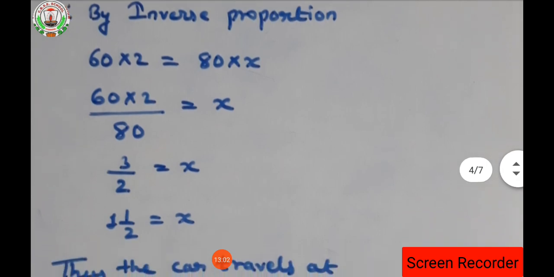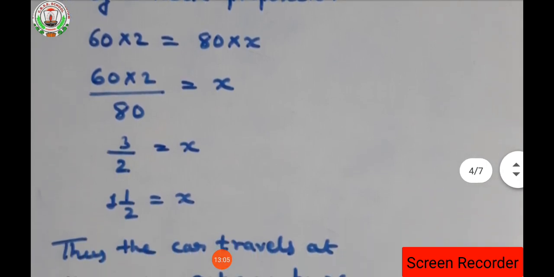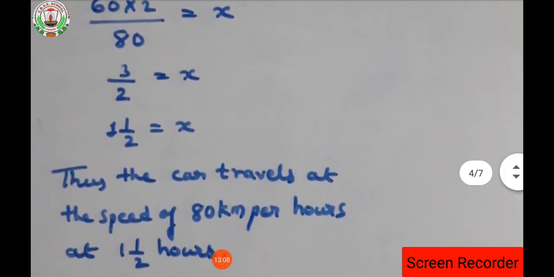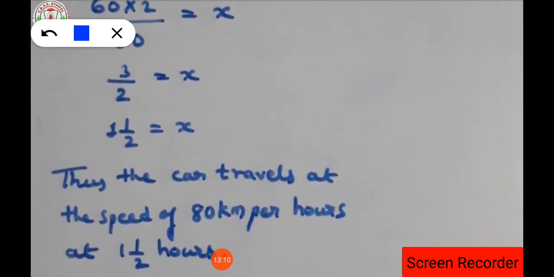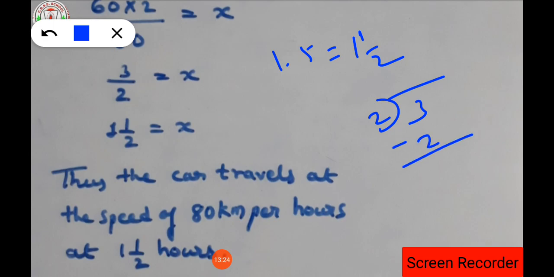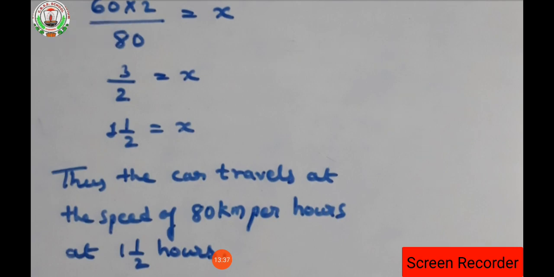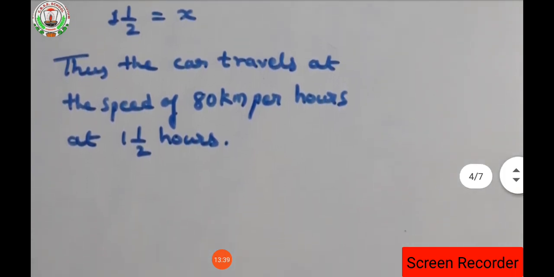Clear? Now x is equal to 3 by 2, isn't it? When we divide this 3 by 2, it will be 1.5, or if we write it in the form of a fraction, it will be 1 1/2. You can easily divide it by the table of 3. Everyone knows how to divide, isn't it? So here is the required answer. Clear, everyone? Thus the car travels at the speed of 80 kilometers per hour in 1.5 hours. So this is the required answer for question number 9.